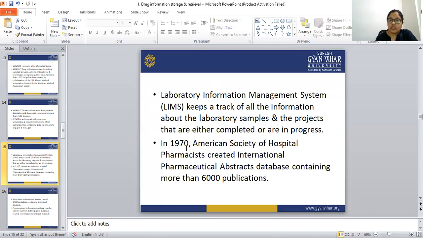In 1970, American Society of Hospital Pharmacists created the International Pharmaceutical Abstracts database containing more than 6,000 publications.